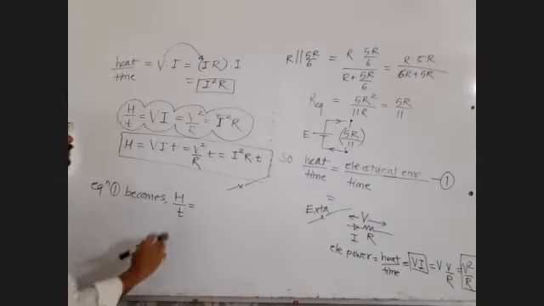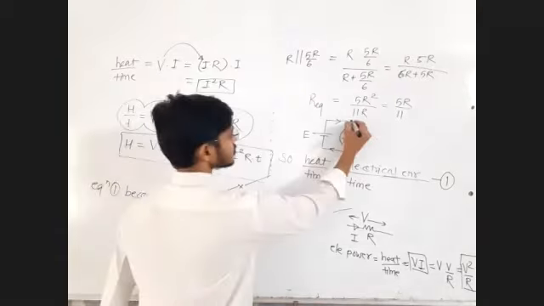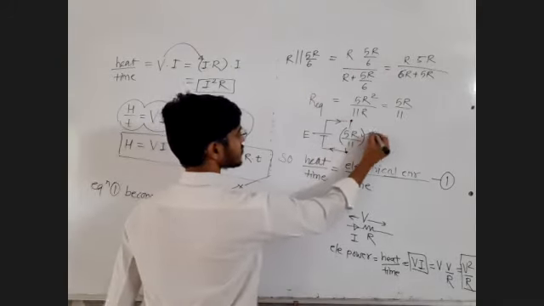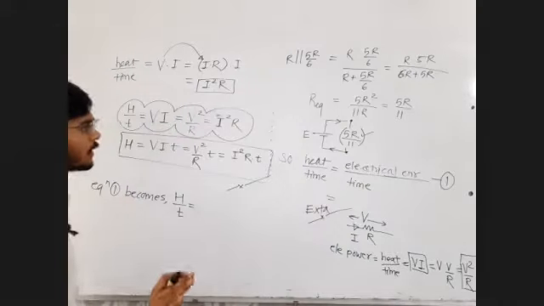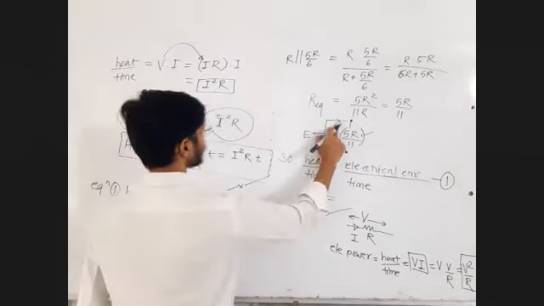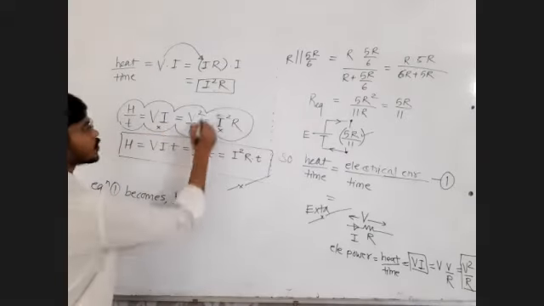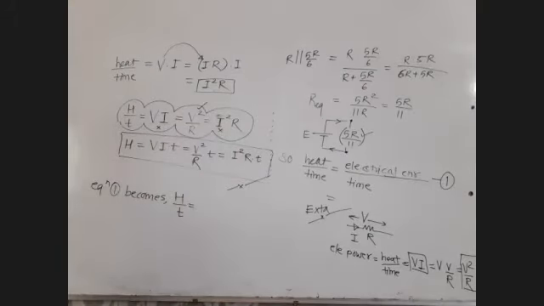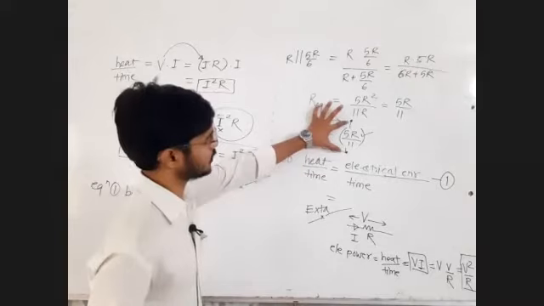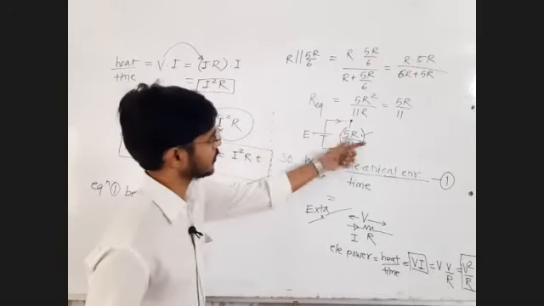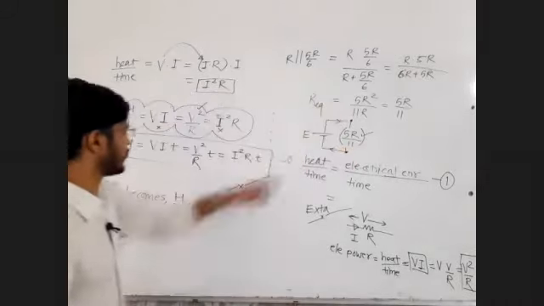So which formula will we use? The formula in terms of potential difference and the resistance. Let us not use the current formula, because we don't have the value of current. So we will use this formula, V square upon R. What is the potential difference between these 2 points for this resistor? The potential difference value is E.